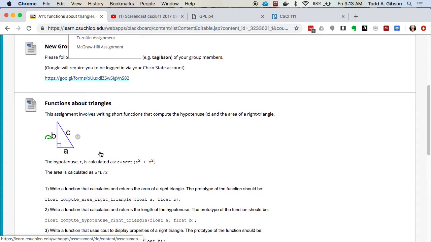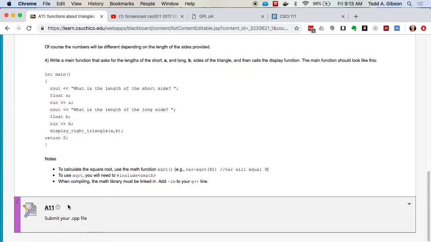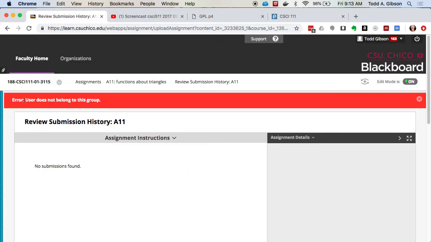So where is the submission link? This submission link right here, let me see if I click it. See, I clicked it and it's telling me I don't belong to a group, so I can't submit it. Every one of you should get that message right now. What I need to happen before the end of class is I need to know what group you're in, and while class is going, I'm going to be forming these groups.